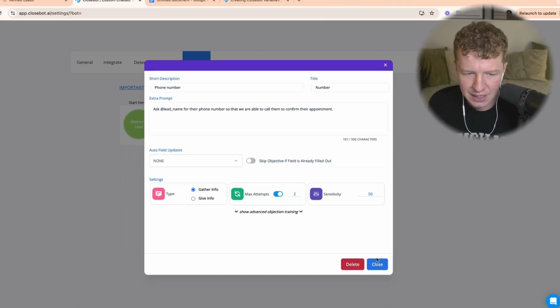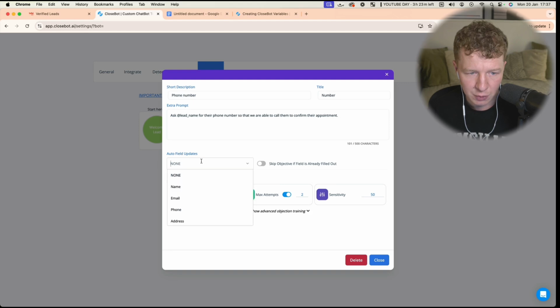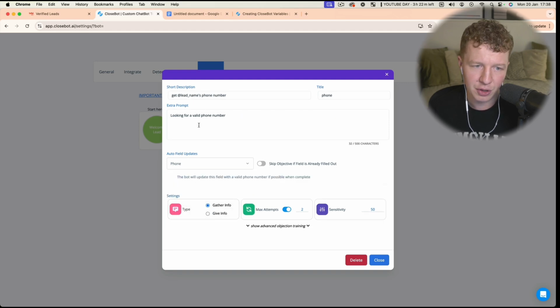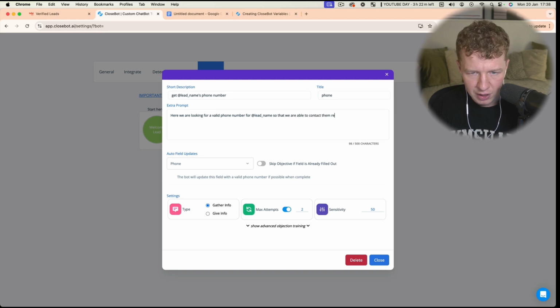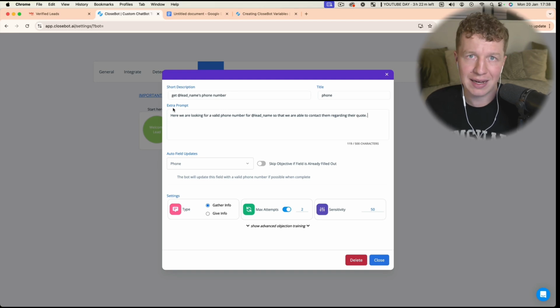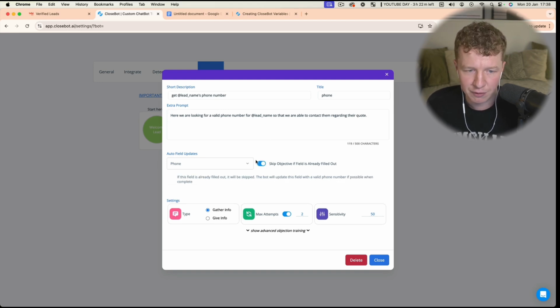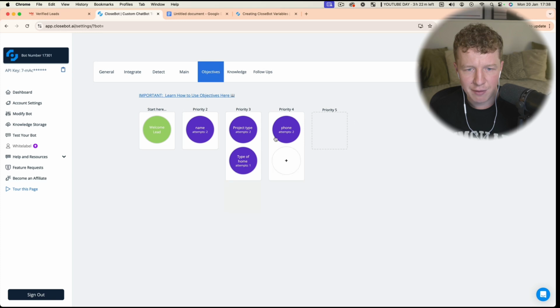So we're going to leave that as is. Auto-filled updates, we're going to change that to phone number, so that what that's going to do is actually change this information here. So we are looking for a valid phone number for @lead_name, so that we are able to contact them regarding their quote. Now, again, we might already have this information from our lead form, so we're going to go ahead and click skip objective if it's already filled out. We're going to save it with max attempts 2, and click close. So now we're collecting their phone, the type of home, project type, and name.